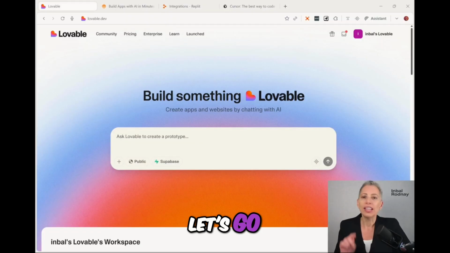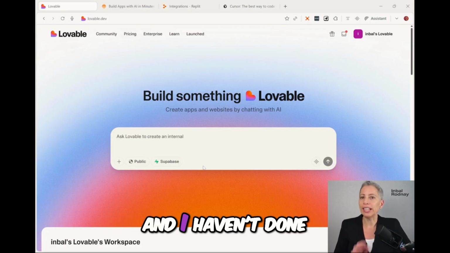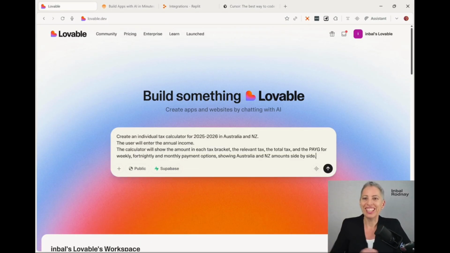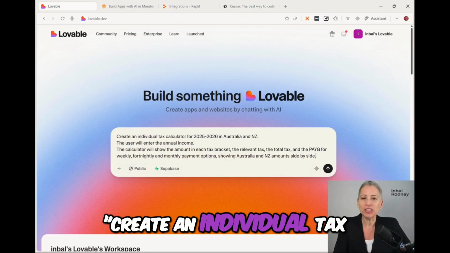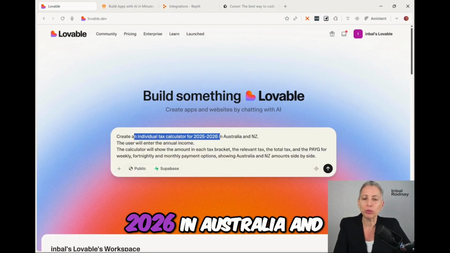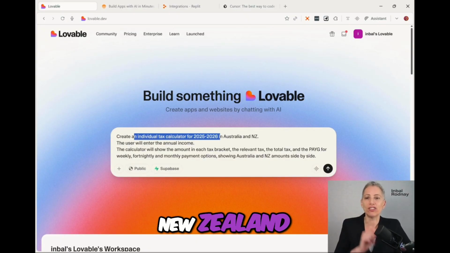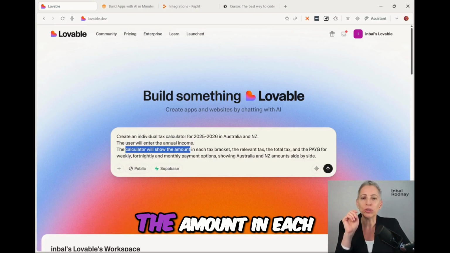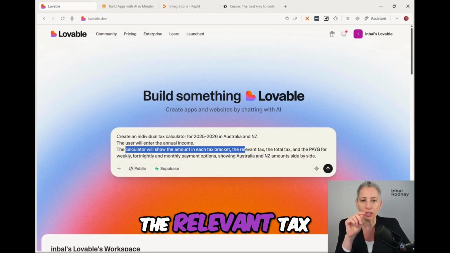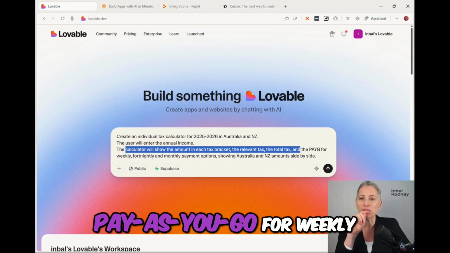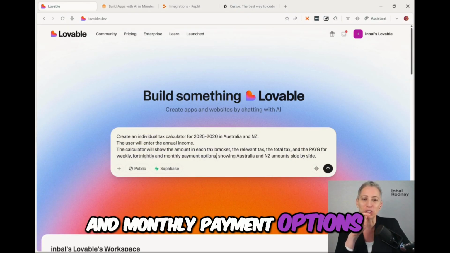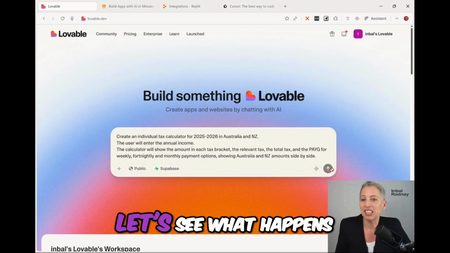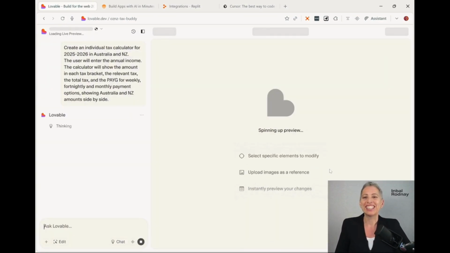Let's go. This one is called Lovable, and I haven't done anything other than create an account. No magic. And I'm going to say: create an individual tax calculator for 2025-2026 in Australia and New Zealand. The user will enter the annual income. The calculator will show the amount in each tax bracket, the relevant tax, the total tax, the pay-as-you-go for weekly, fortnightly, and monthly payment options, showing Australia and New Zealand amounts side by side. Let's see what happens. So it starts thinking.